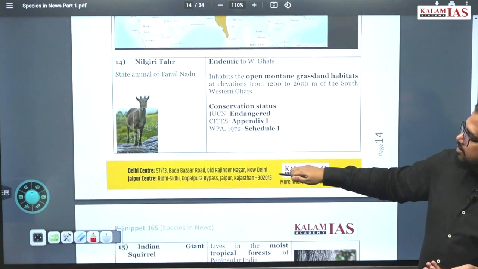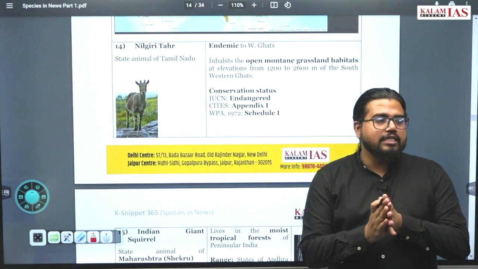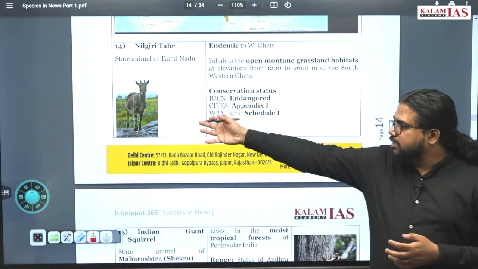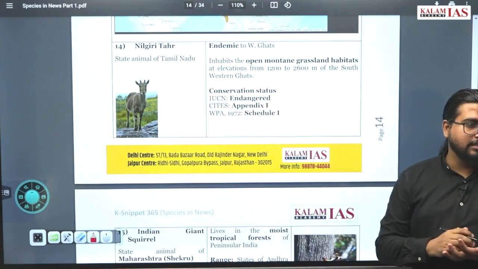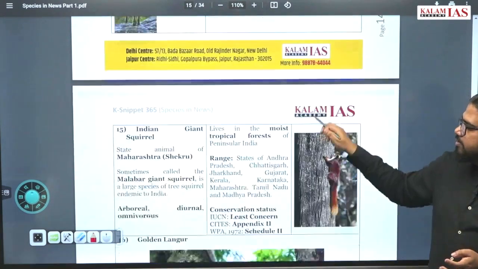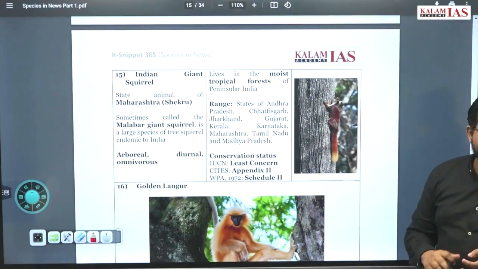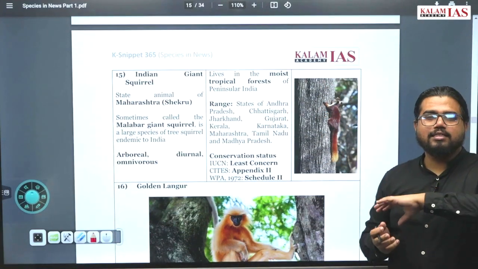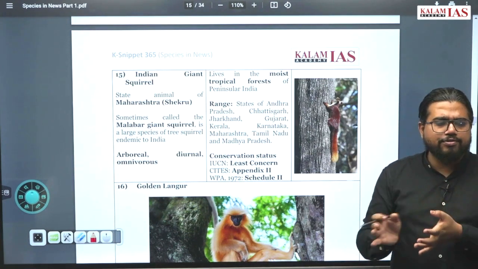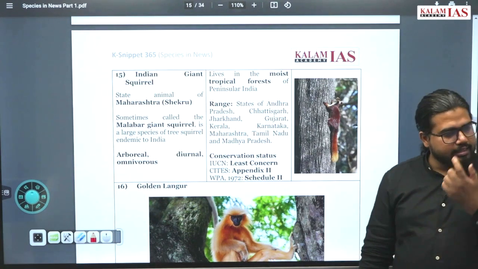Nilgiri Tahr. The Neelakurinji comes from the Munnar regions, so in that same region you can find the Nilgiri Tahr also. Montane forest is a part of this ecosystem. That is why it is called Nilgiri. Nilgiri means blue mountain, and this whole southern part of the Western Ghats is being called Nilgiri.